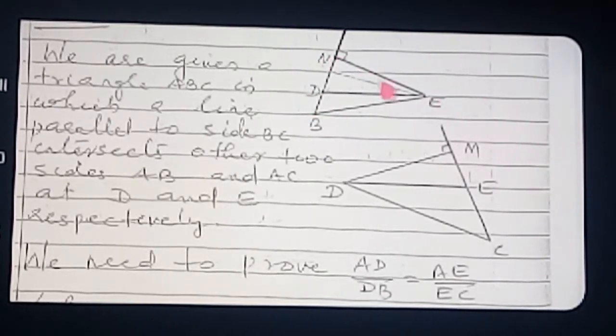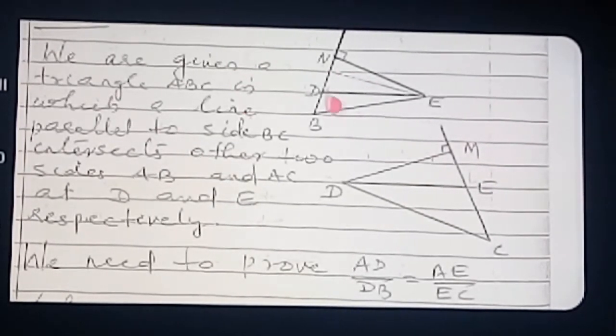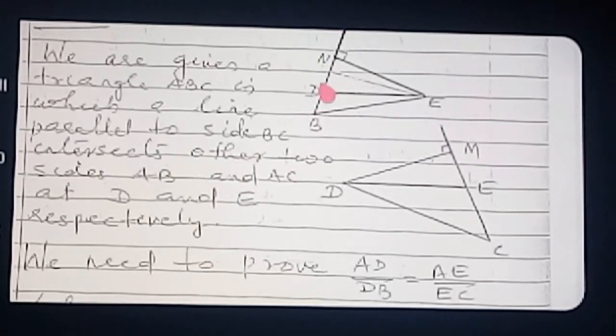You may think that this altitude is drawn outside, but in obtuse angle triangles, the altitude will not be on the same line segment. It will be on the line containing that line segment, that is, this one, which I extended and drew. So this is the altitude EN. Clear? That concept only you want to get from this theorem.